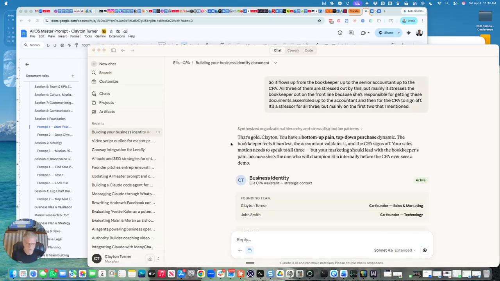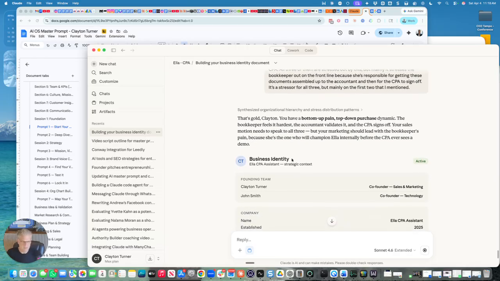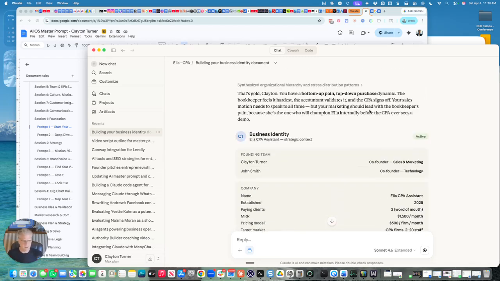Okay, and going through this process actually helps you crystallize your ICP and your intended target. So as we do our campaign, we'll probably gear it towards the bookkeeper, the frontline accountant, because they're the ones that have to deal with this. And since it's such a low price point, it's not going to be a hard decision for them to recommend it, right? So this helps give you clarity. And this said, by marketing, you should lead with the bookkeeper's pain, which I totally agree with.